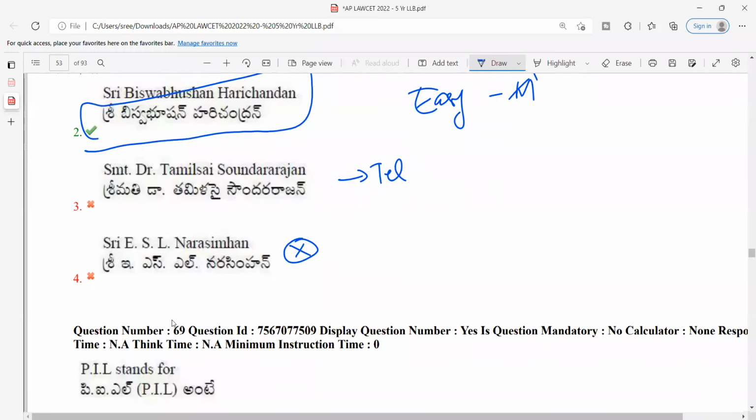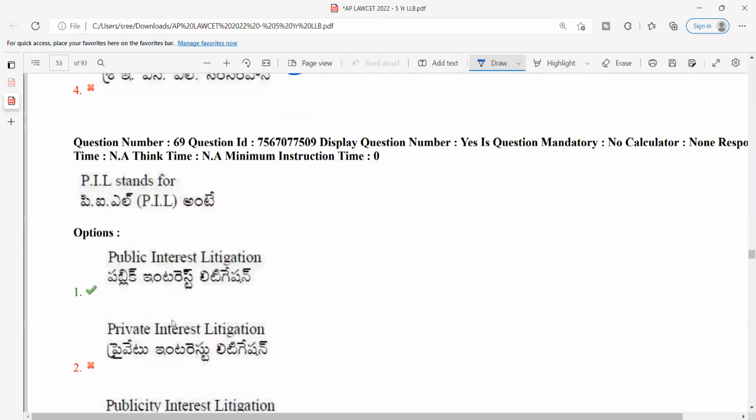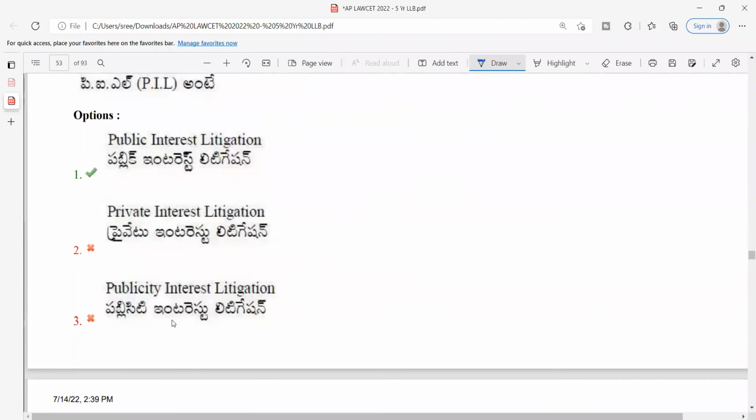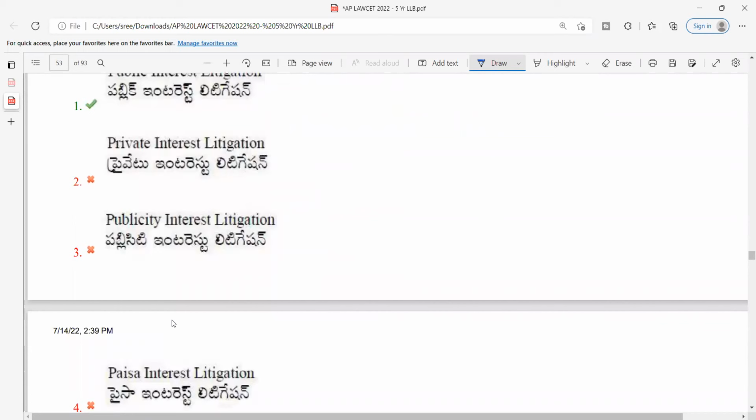Next, PIL stands for, just a very sweeping question. PIL stands for public interest litigation. I have discussed it in the classes. If you have remembered properly, again, I would rate this particular question as very easy.